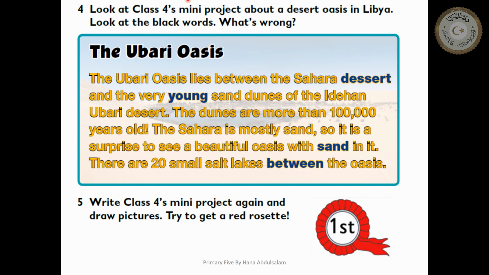Now you are going to correct these words. So we change desert to become desert. Young to become old, sand, water, between, in. Excellent.